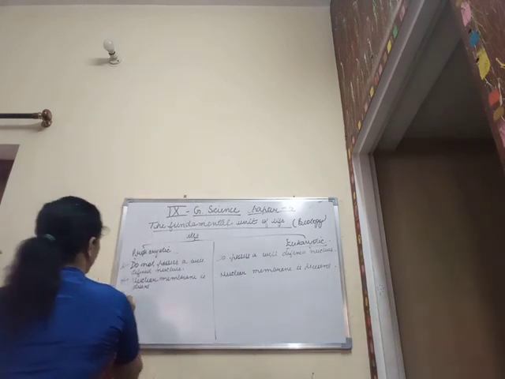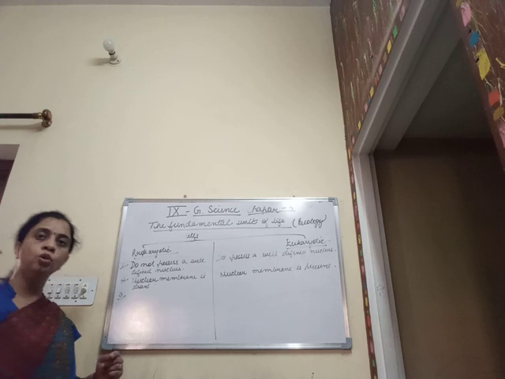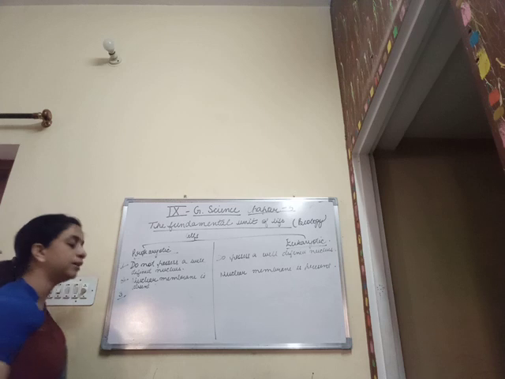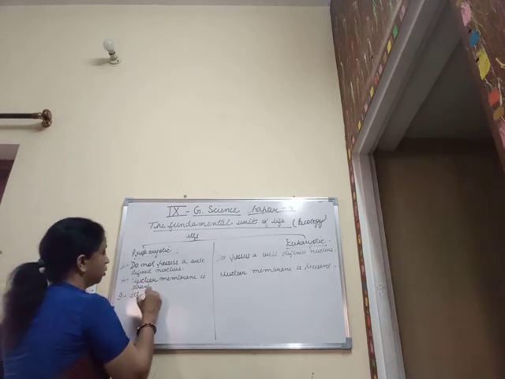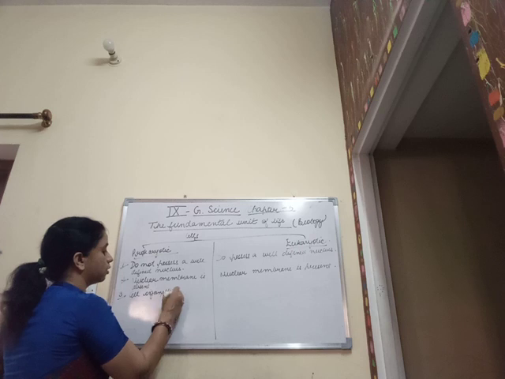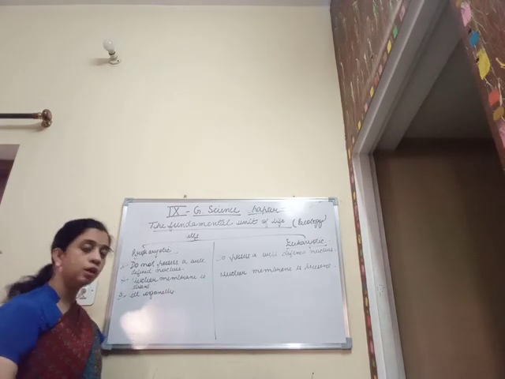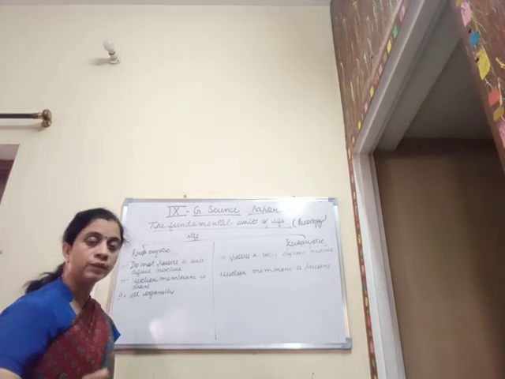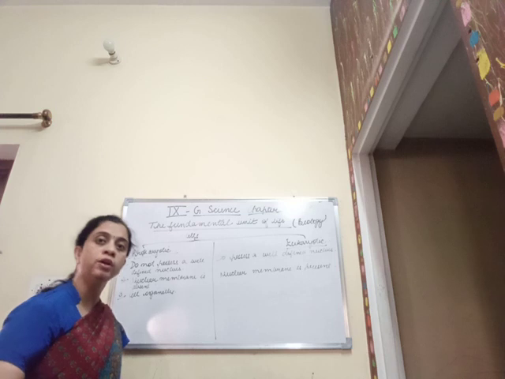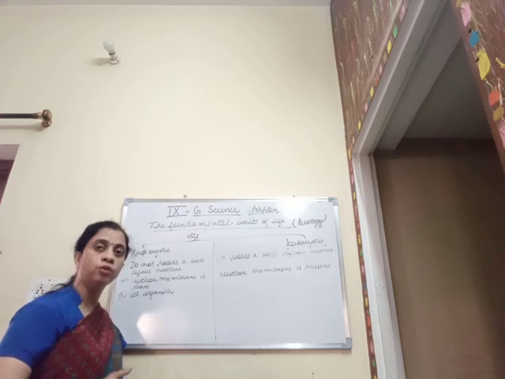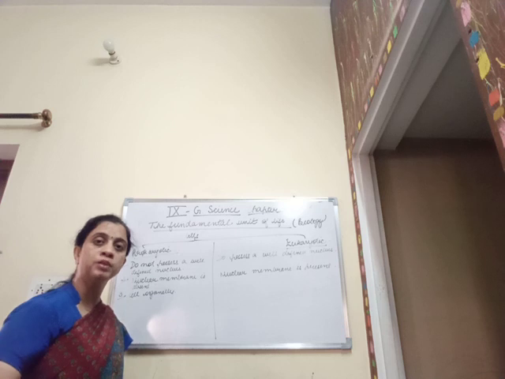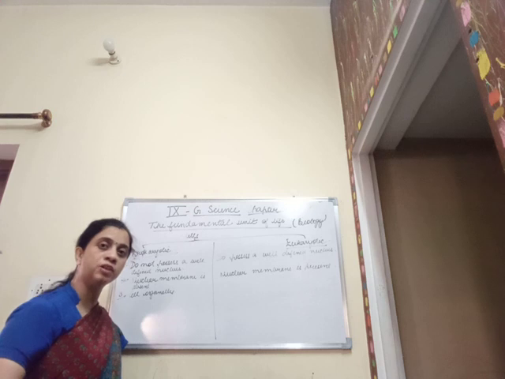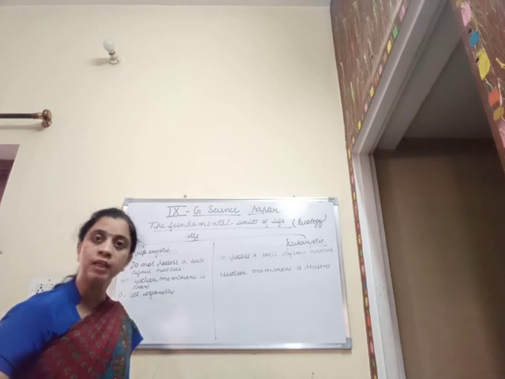Then third, as these were the primitive cells, no compartmentalization, no division of labor was found in them. That is, the cell organelles were absent in them. What are the cell organelles? You must have studied in your lower classes the endoplasmic reticulum, the Golgi apparatus, then the mitochondria, lysosomes, ribosomes. All these are the cell organelles which are a part of the cell itself, and they help the cell in carrying out varied functions. Means they are assigned certain specific functions which they have to perform very precisely.